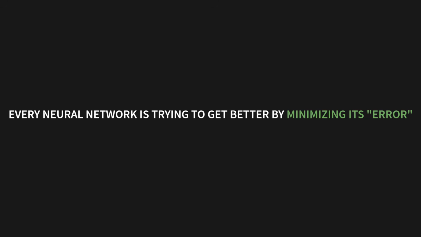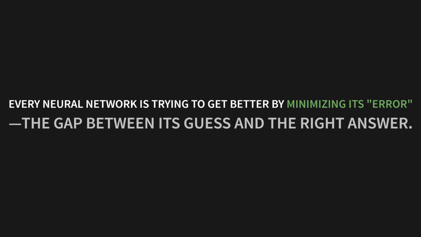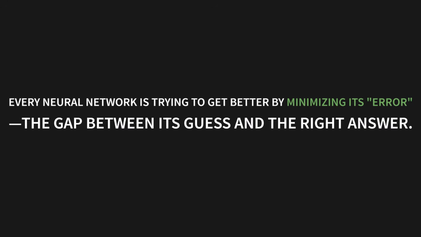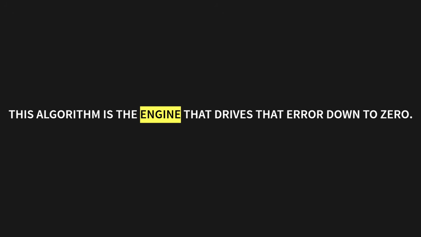Every neural network is trying to get better by minimizing its error. That's the gap between its guess and the right answer. This algorithm is the engine that drives that error down to 0. And the intuition is dead simple.